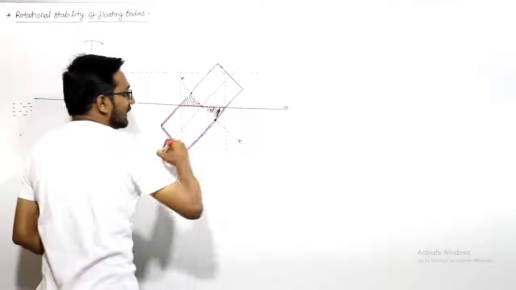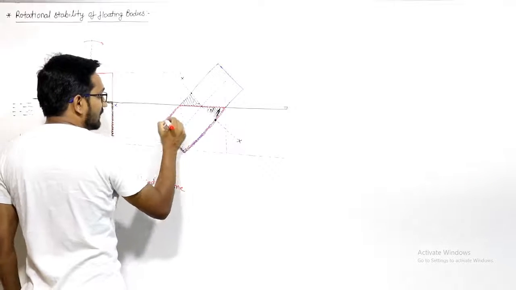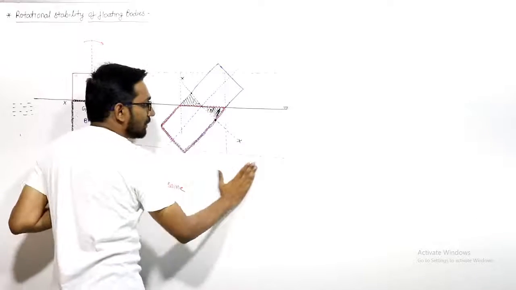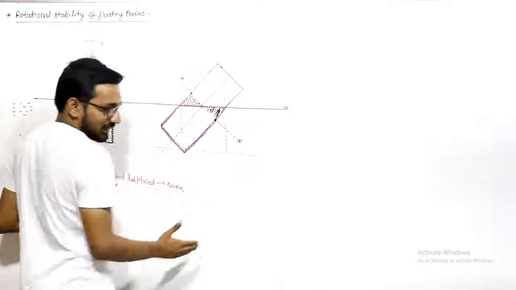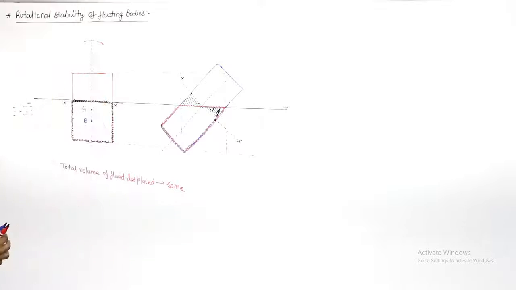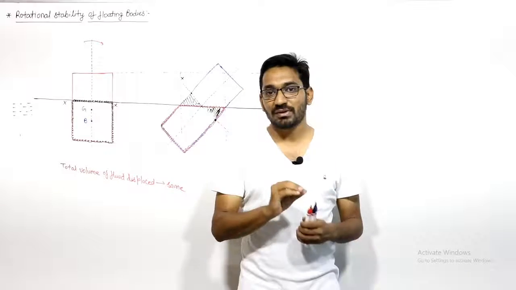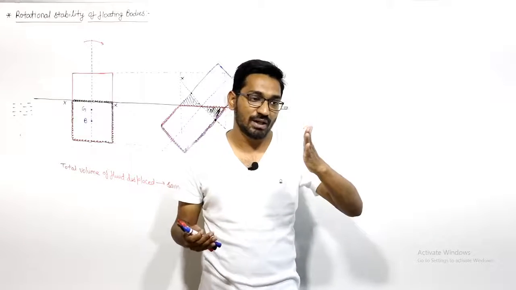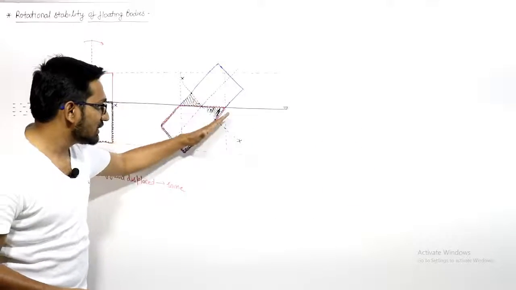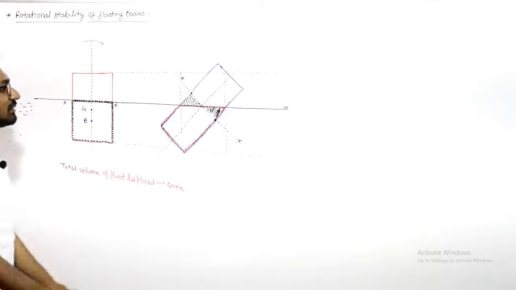So if you see in the right side, this much amount of the fluid is displaced, and in the left side, this much amount of the fluid is displaced. So I can say that after tilting, the fluid mass distribution will increase towards the right side. Mass distribution of the fluid which is displaced will increase towards the right side, and we know that the center of buoyancy will depend upon the mass distribution of the fluid. So the more mass of the fluid is towards the right side, the center of buoyancy will shift towards the right side. Now in this case, the center of buoyancy will shift towards the right side.